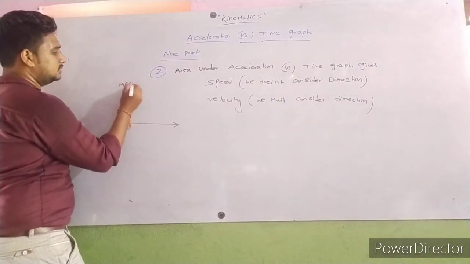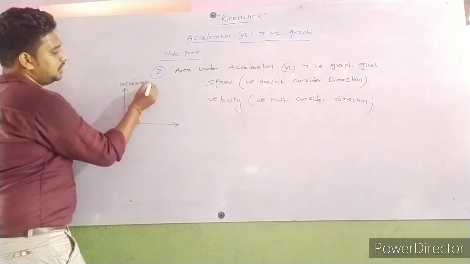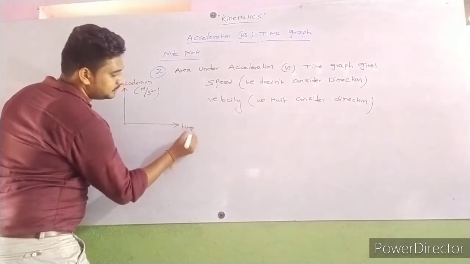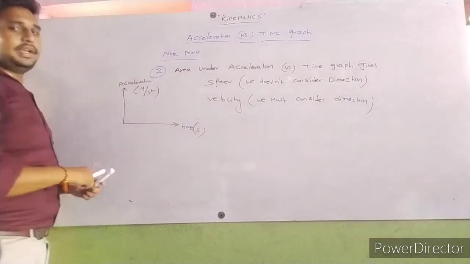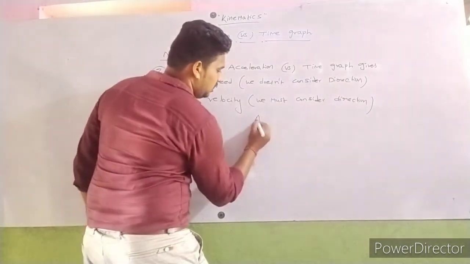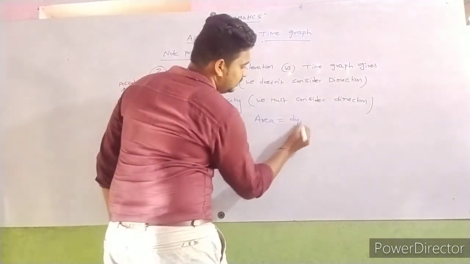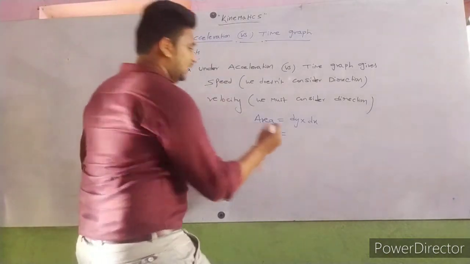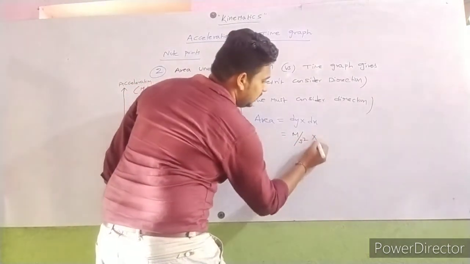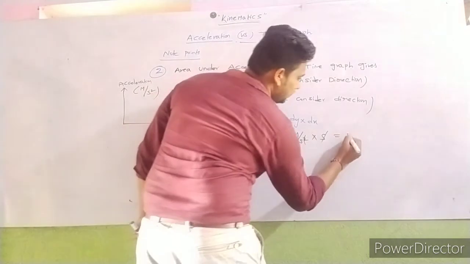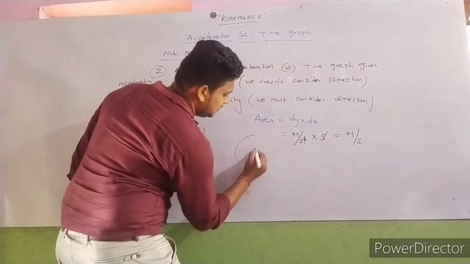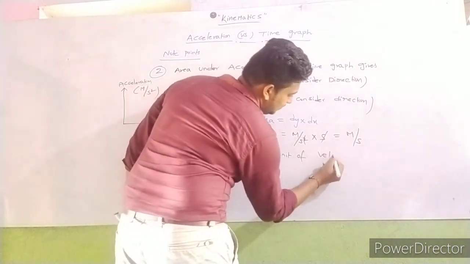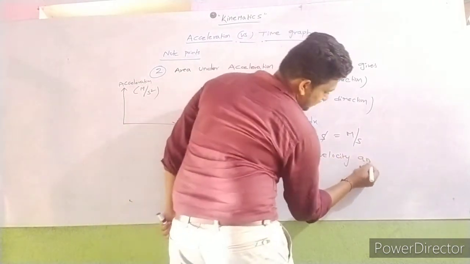This is acceleration. What is the unit of acceleration? Meter per second square. Time, second. So area means dy into dx. dy means meter per second square into second; second cancels, leaving meter per second, which is the unit of velocity and speed.